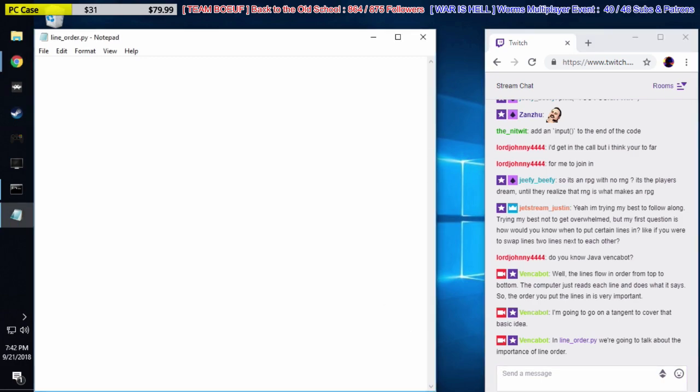So again, lines in any programming language are read from top to bottom and executed. So here's what we're going to do in this program. We're going to say, our number equals 4.